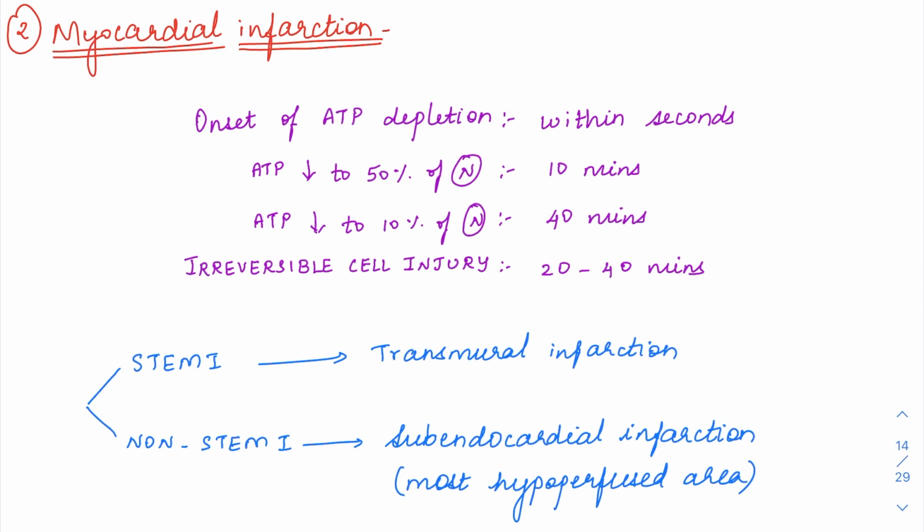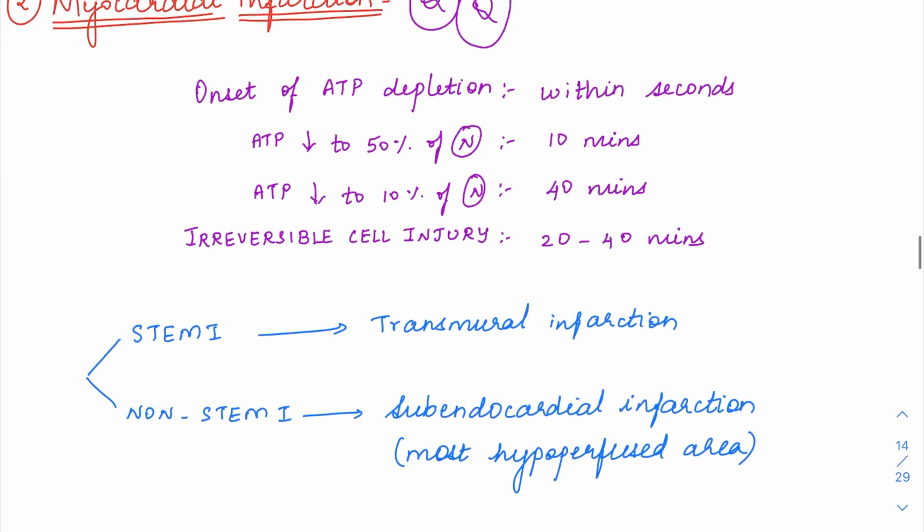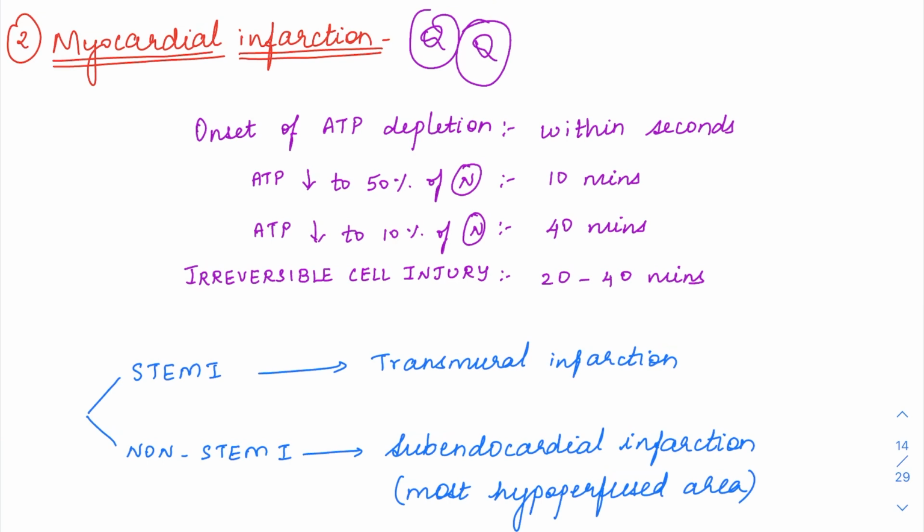Next, we'll see about myocardial infarction. Very important. I cannot stress this more. Myocardial infarction is very high yield, and many MCQs are there in it. As the name suggests, if infarction is there, there is going to be coagulative necrosis. Whenever there is ischemia, there is going to be coagulative necrosis resulting in an infarct.